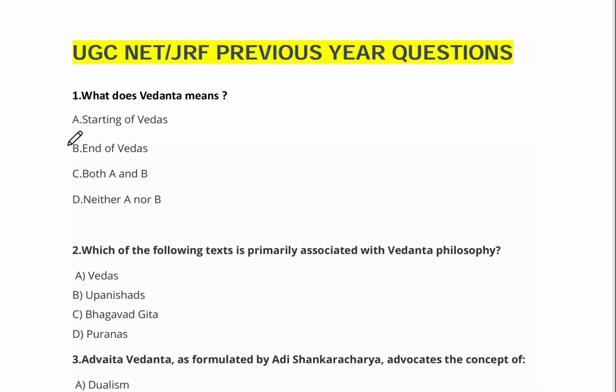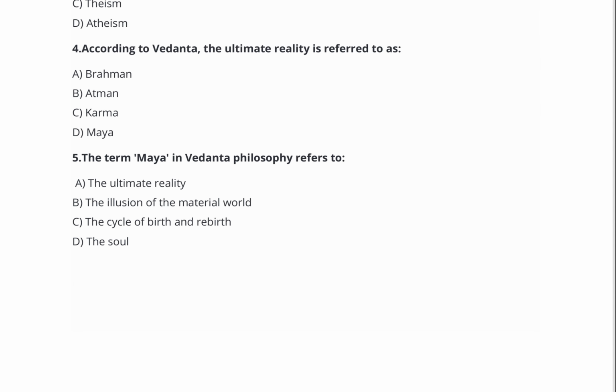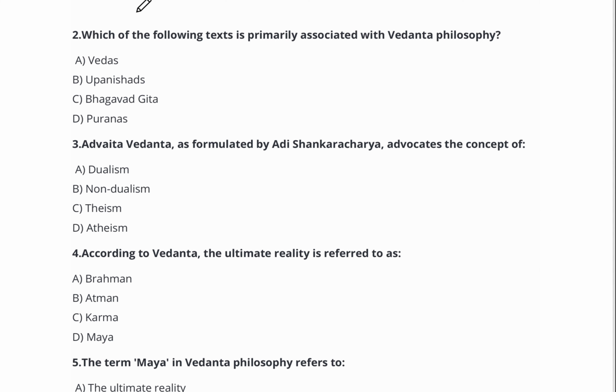The right answer is option number B, end of the Vedas. Now we will go on to the second question, which of the following text is primarily associated with Vedanta philosophy? Option A, Vedas. Option B, Upanishad. Option C, Bhagavad Gita. Option D, Puranas.